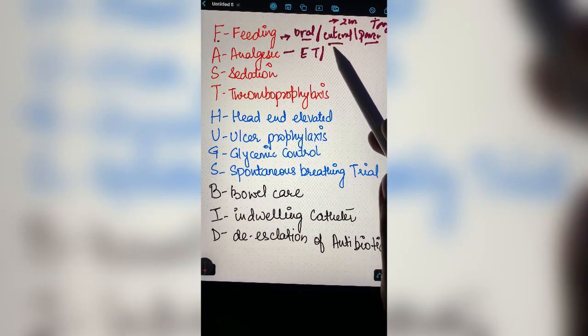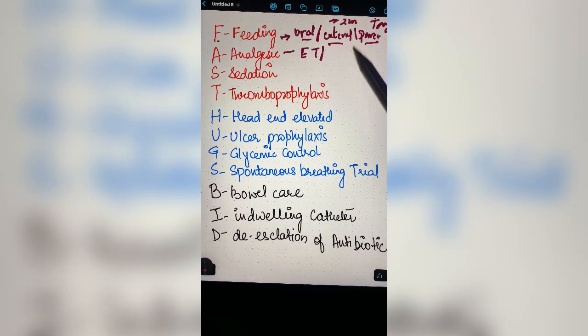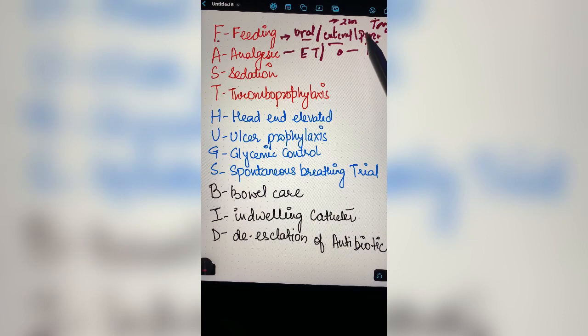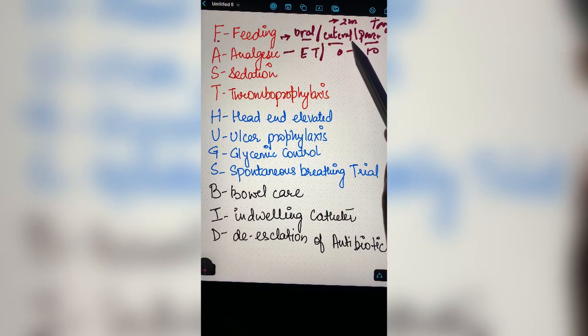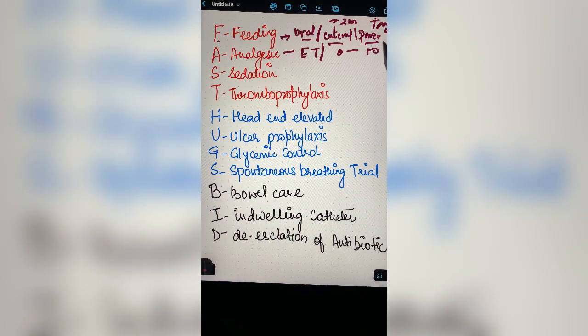Here the patient can be on a mild analgesic, depending upon the pain scoring of the patient, which goes from 0 to 10. If the patient's scoring is around 8 to 10, then I need to select a narcotic or opioid. If the scoring is in the mild range, I can go with any of the mild analgesics. If the patient is on a ventilator and non-responsive, I can go with the behavioral pain scale.